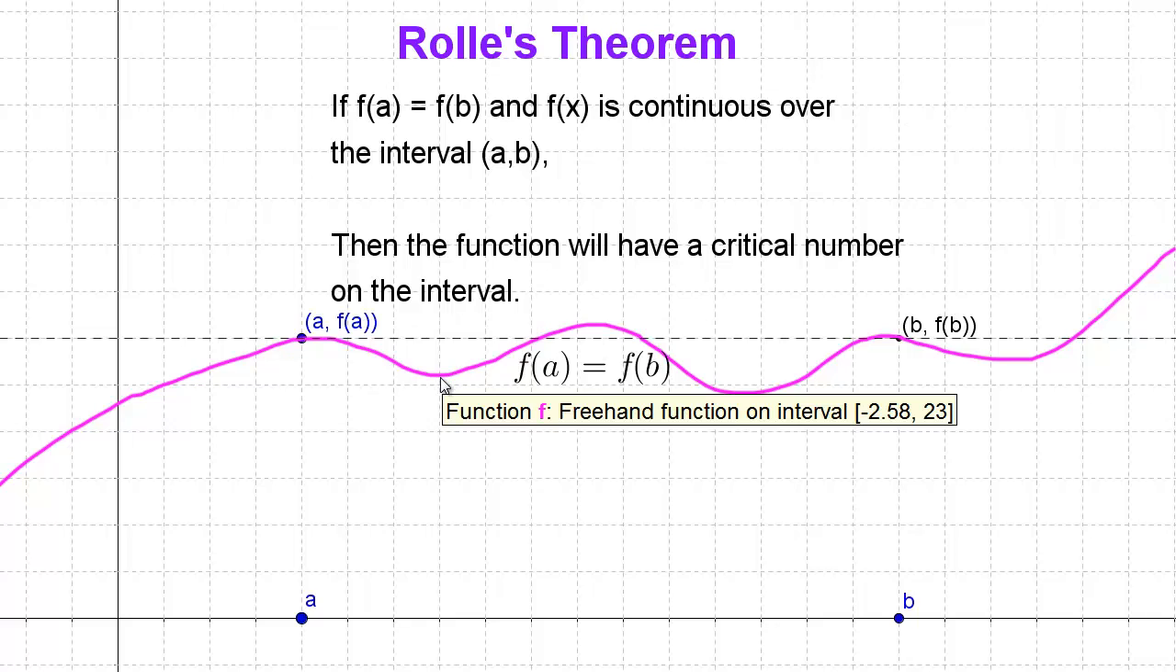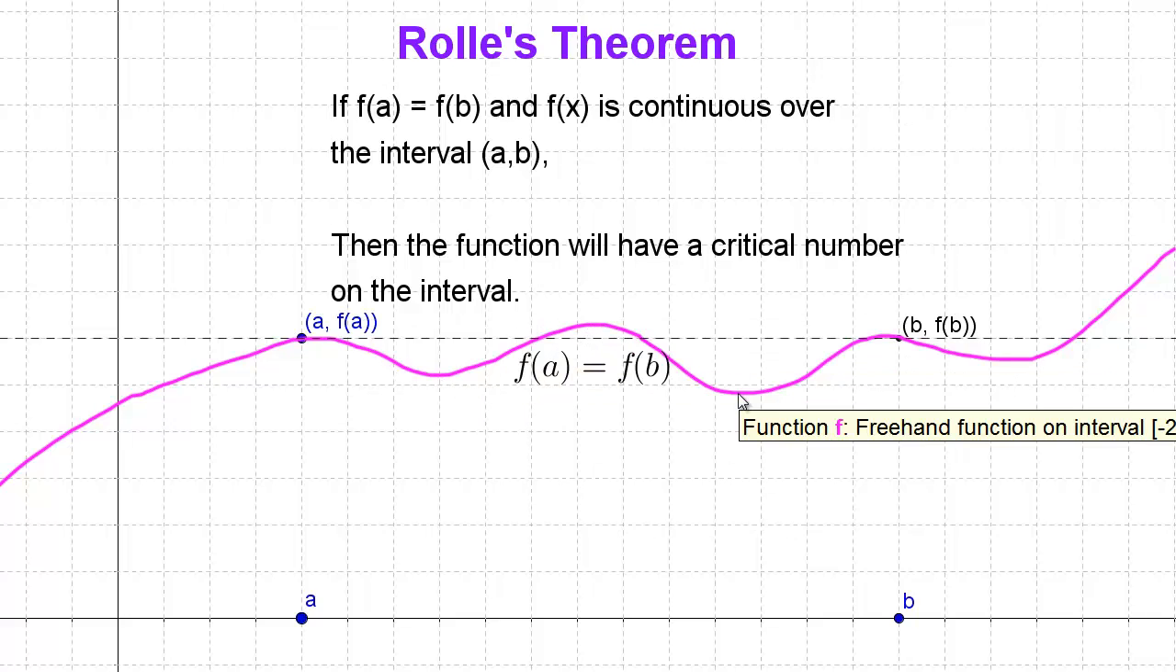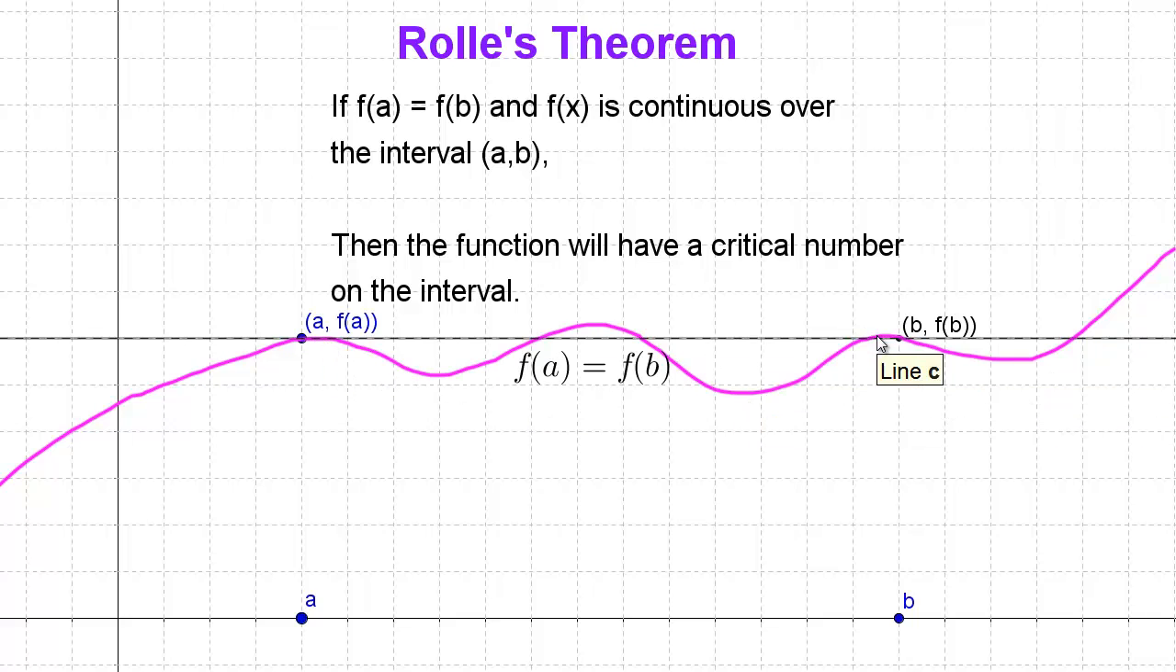In fact, this function looks like it has possibly 3 to 4. One here, and one down here, and possibly one just past A and one just before B. It can have many critical numbers, but it must have, according to Rolle's theorem, at least one.